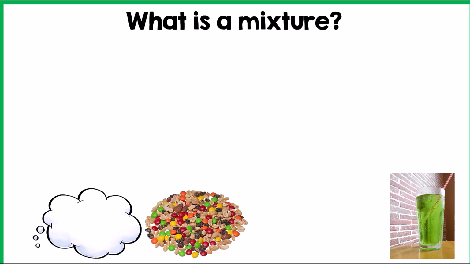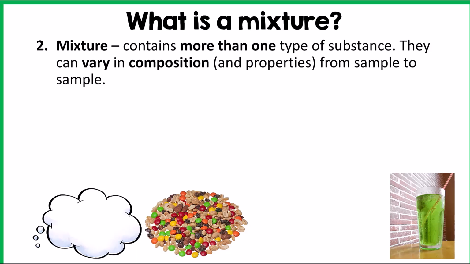What is a mixture? So our second category of matter here, we've discussed pure substances, and now we'll discuss mixtures. Mixtures contain more than one type of substance, and they can vary in composition and properties from sample to sample. So compounds were made of more than one type of substance, but they were going to be the same no matter what sample of nickel chloride you had. That's always going to have the same composition. Mixtures, on the other hand, vary in their properties and their components from sample to sample.